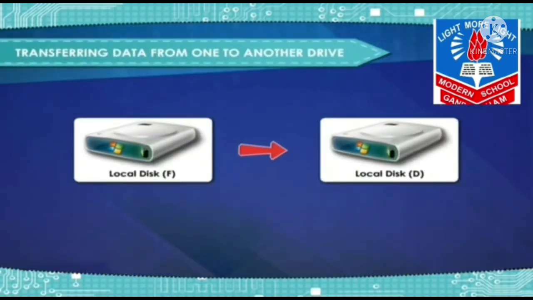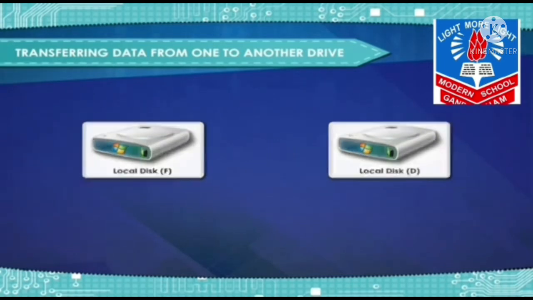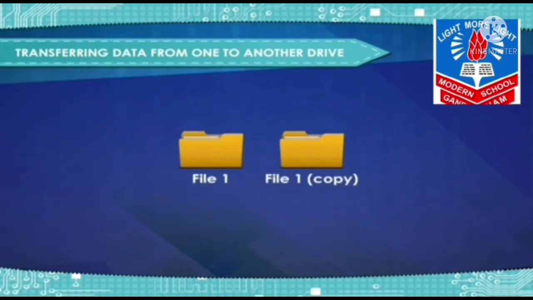Now, transferring the data from one drive to another. Sometimes you need to copy a file or folder from one place to another on the computer. Remember that you cannot keep a duplicate file or folder with the same name in a folder.